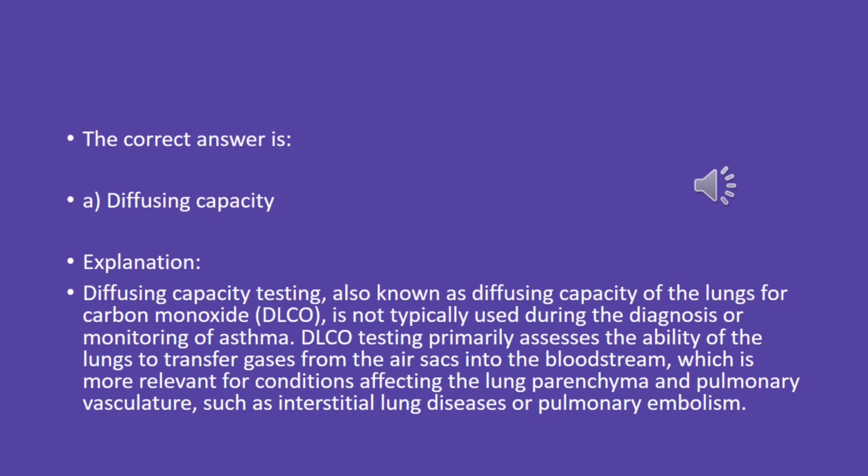Diffusing capacity. Explanation. Diffusing capacity testing, also known as diffusing capacity of the lungs for carbon monoxide, DLCO, is not typically used during the diagnosis or monitoring of asthma. DLCO testing primarily assesses the ability of the lungs to transfer gases from the air sacs into the bloodstream, which is more relevant for conditions affecting the lung parenchyma and pulmonary vasculature, such as interstitial lung diseases or pulmonary embolism.